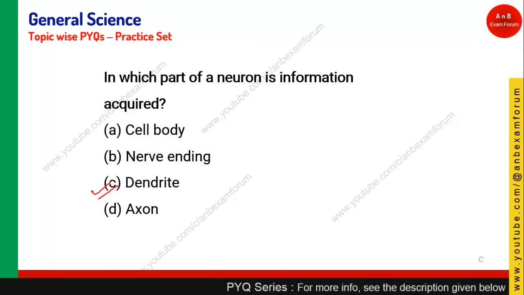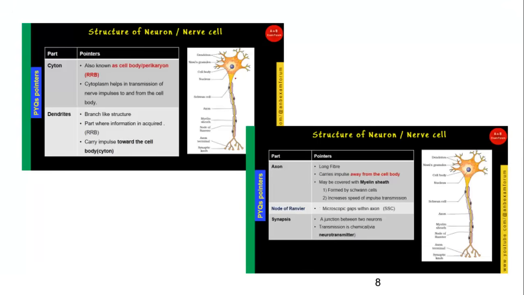Let's see the figure first. So if you see, this is the neuron, and this portion is the cell body, also called perikaryon, and this cell body again has branch-like structures. Basically these branch-like structures carry the impulse, so it will receive the information through these dendrites, and afterwards this portion is the axon, and it basically forwards the impulse or the information to the other parts.